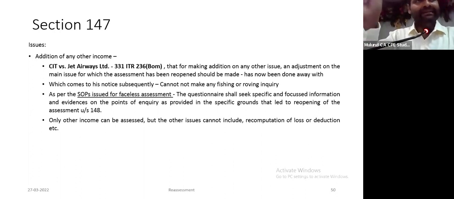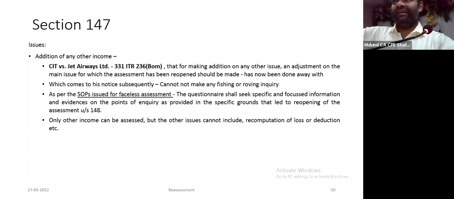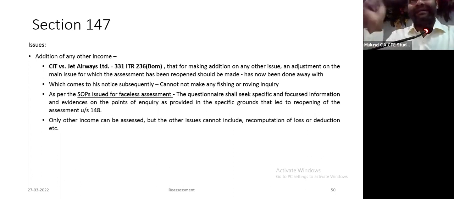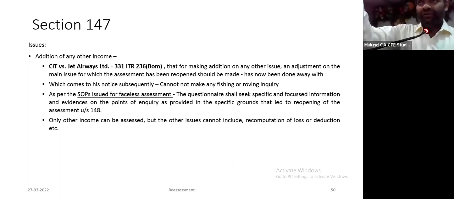In fact, in the context of SOPs issued under the faceless assessment scheme, they have issued some SOPs on how you should complete the faceless assessments. In that SOP, they have strictly specified that if reopening is on A issue, please restrict your questionnaire to A issue. Cannot go beyond A issue. This has been specified in their SOPs. So you please restrict yourself to A issue.